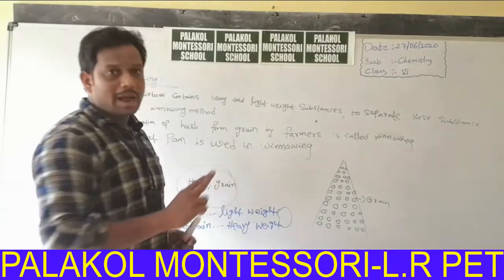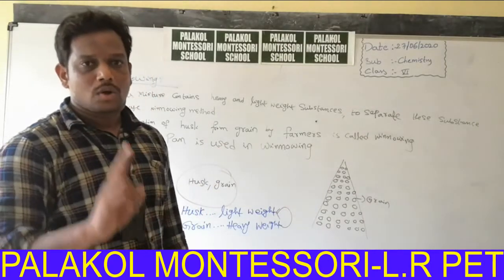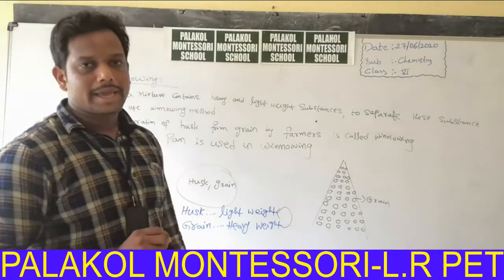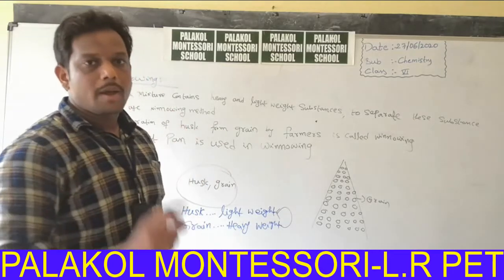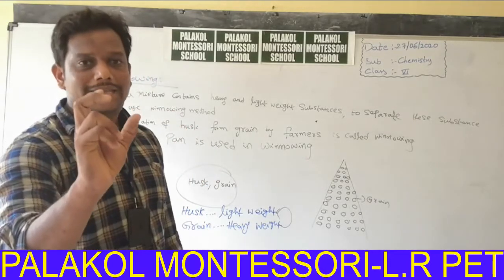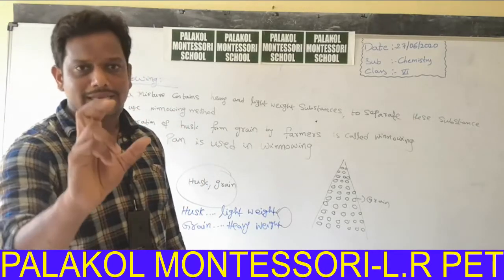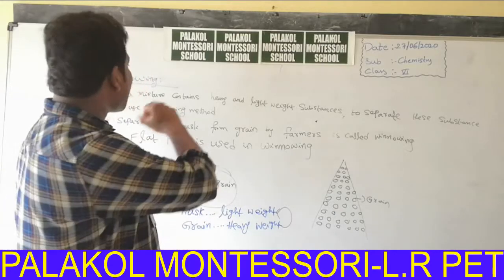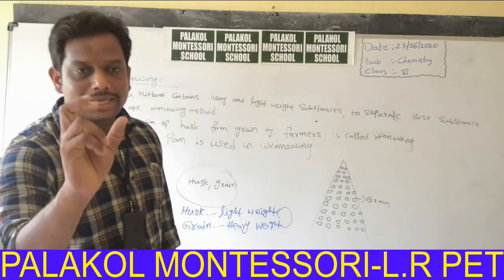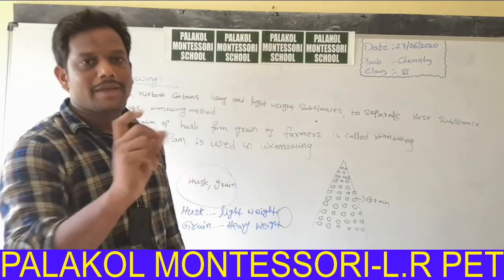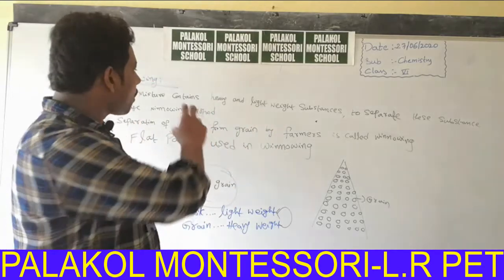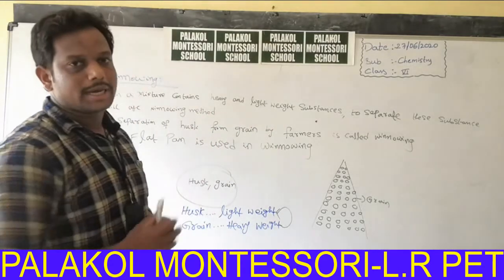In this session we completed only two methods: hand picking and winnowing. If the mixture has substances of two different sizes, we can use the hand picking method. If the mixture has a lighter substance and a heavier substance, we will use the winnowing method to separate them.